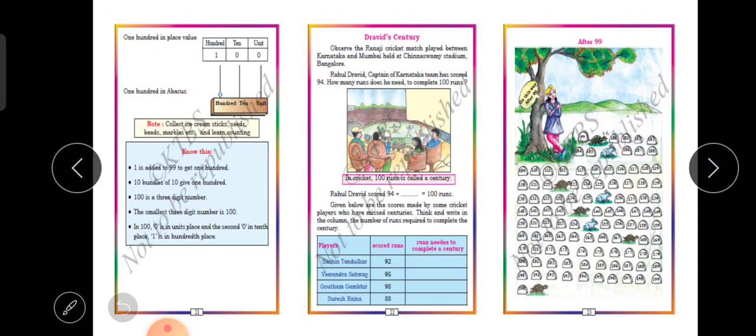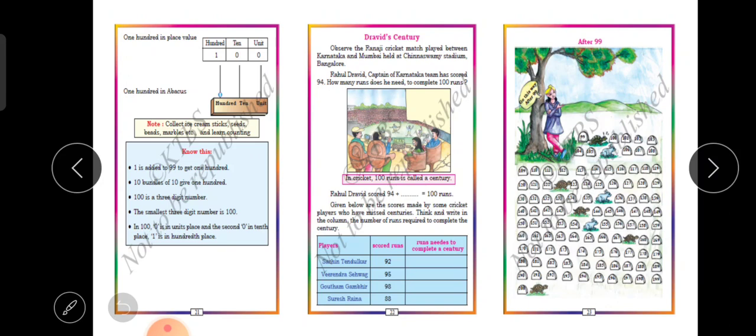Rahul Dravid, captain of the Karnataka team, has scored 94. How many runs does he need to complete 100? See, 100 is a century. In cricket, 100 runs is called a century. So, Rahul Dravid scored 94. How many more runs do you have to add to get 100?